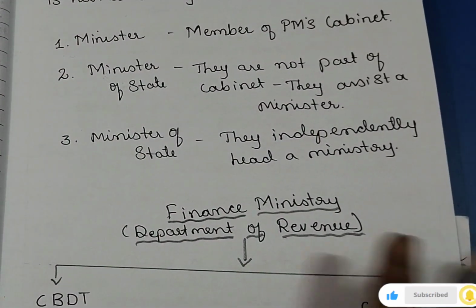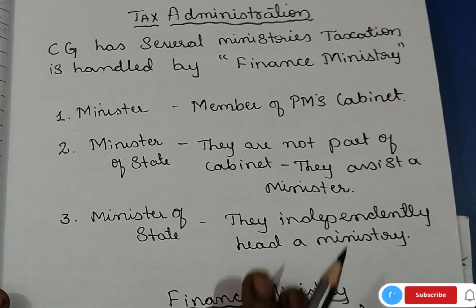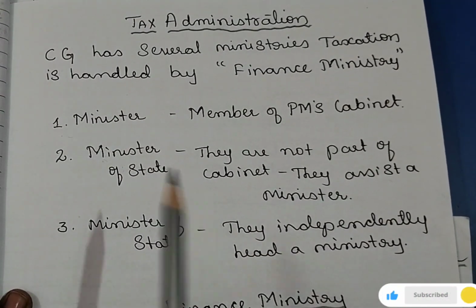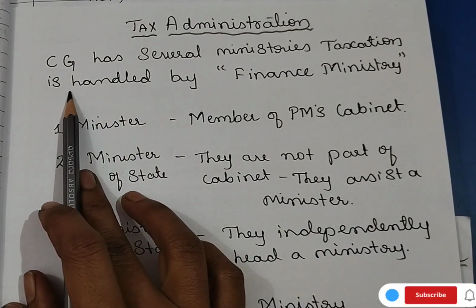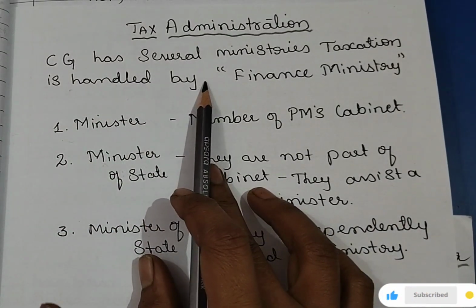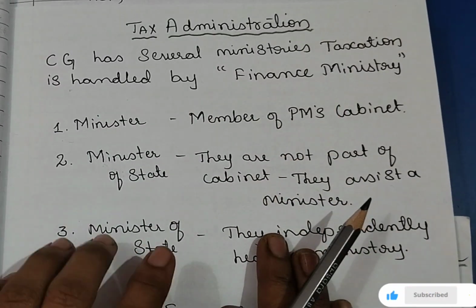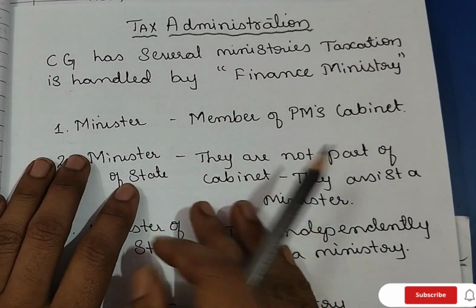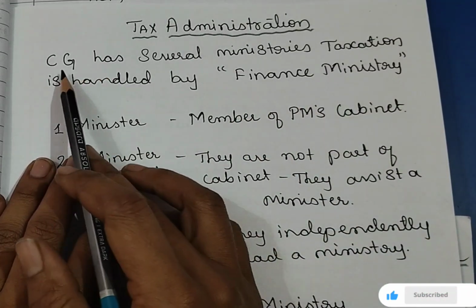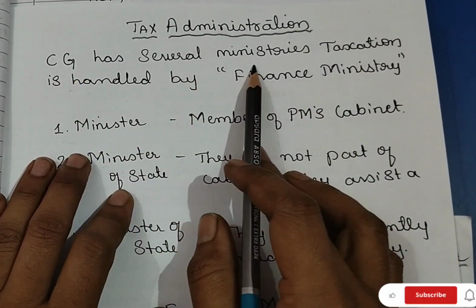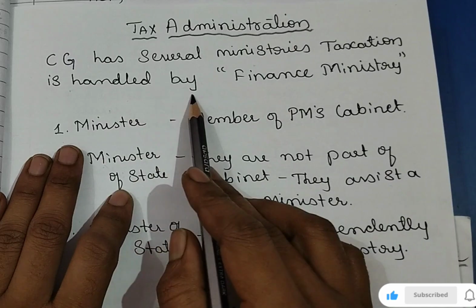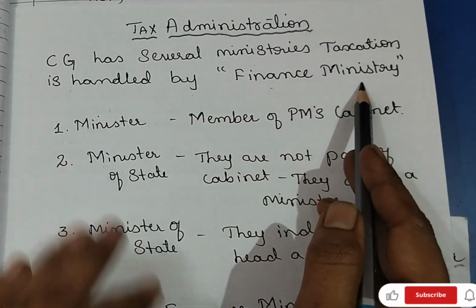Now, what is the tax administration? Who is going to administer? The Central government has several ministers. See, in income tax, the state government is not coming. Any decisions are not taken by the state government. It is taken by the Centre only. So that's why the Central government has several ministers. Taxation is handled by the finance minister.